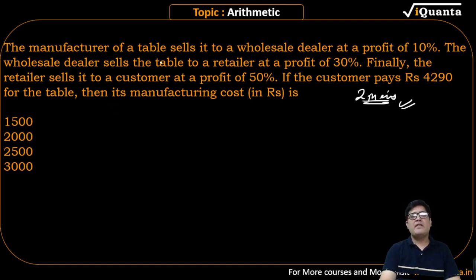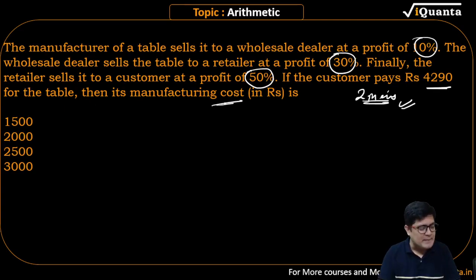A manufacturer of a table sells the wholesale dealer at a profit of 10%. Wholesale dealer sells it to a retailer at a profit of 30%. And finally, the retailer sells it at a profit of 50%. The customer pays 4,290 for the table. What is the manufacturing cost? You read the question 2 times if you have to.